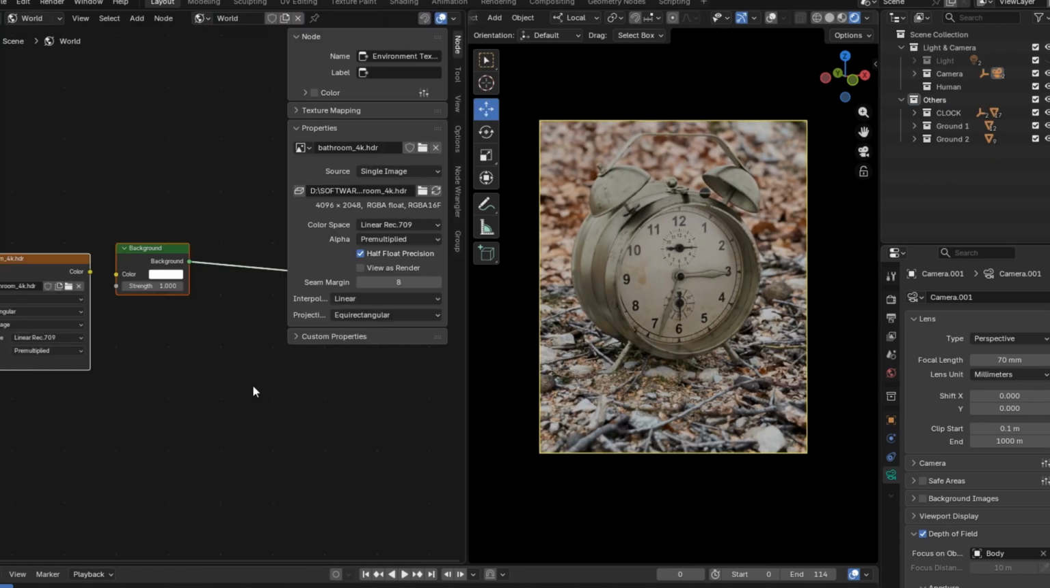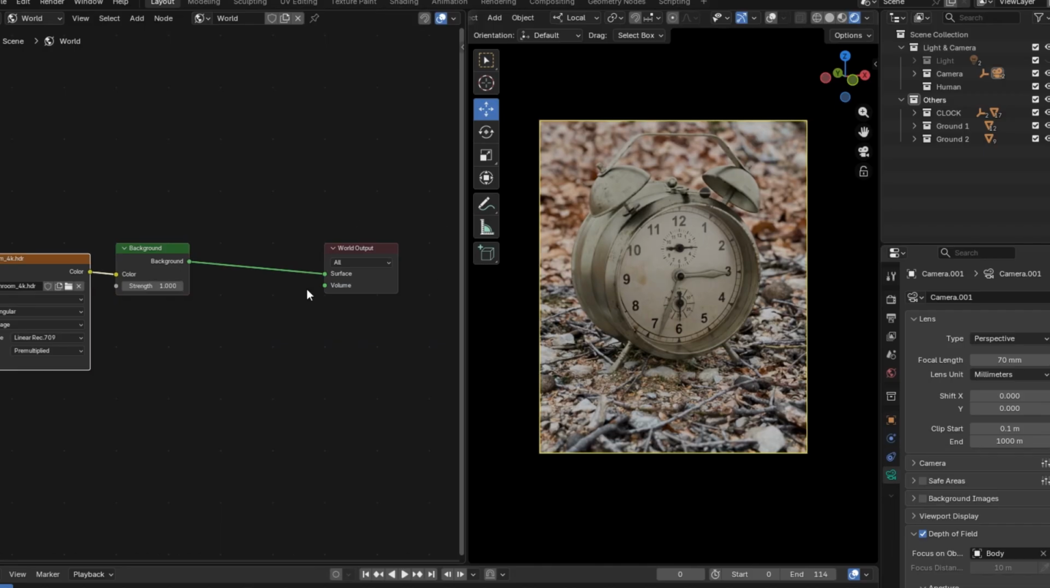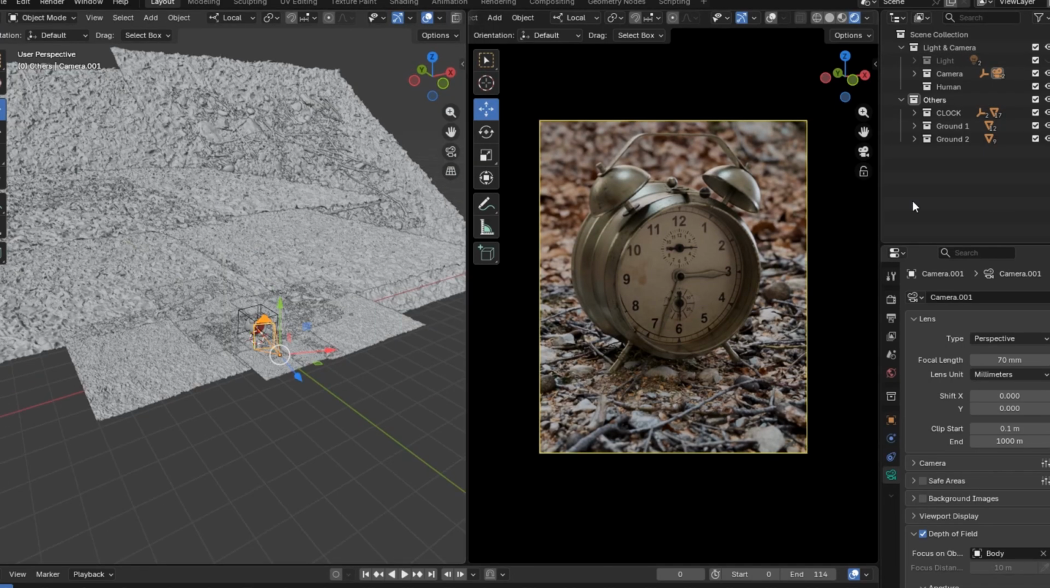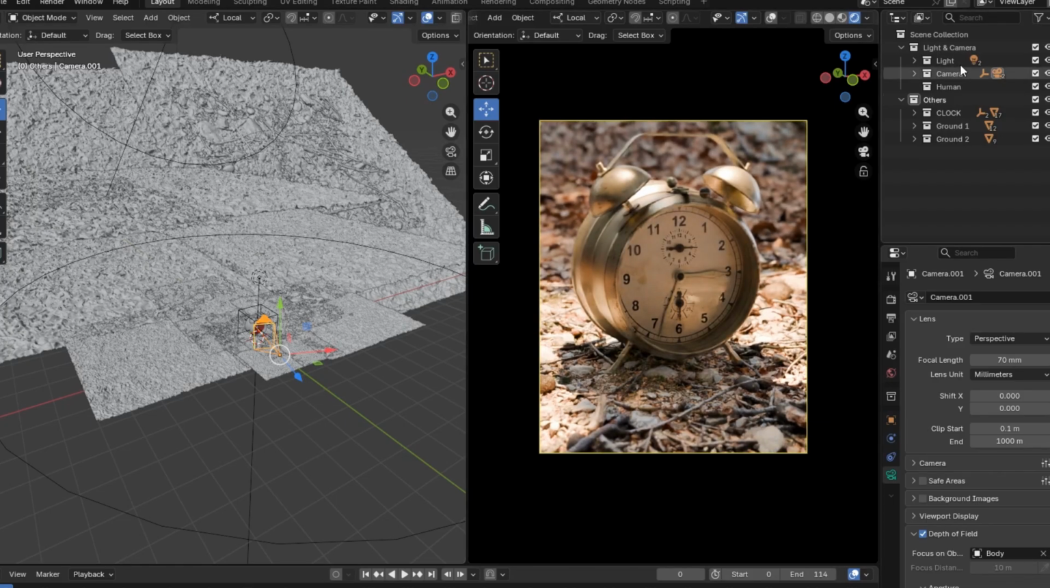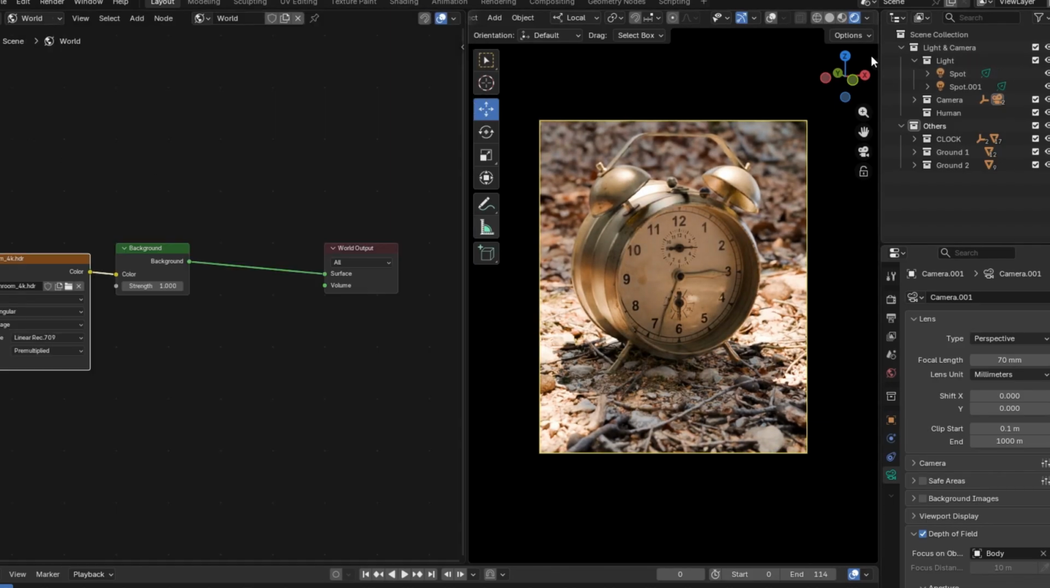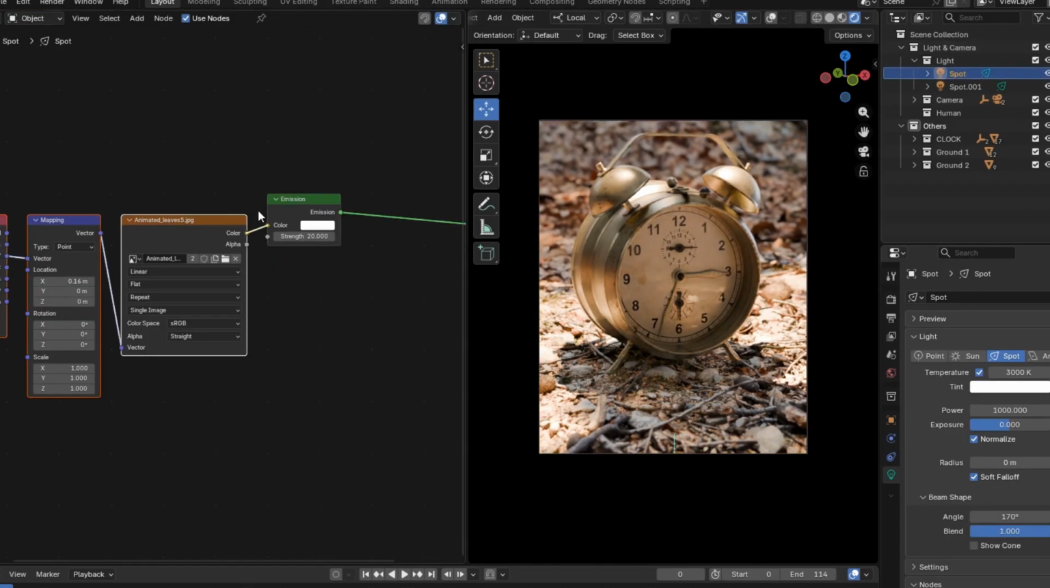For the lighting, I used a simple forest HDRI map and positioned the clock at the perfect camera angle. To enhance the scene further, I added a spotlight with a gobo texture. This creates more natural lighting variation and adds extra realism to the render.